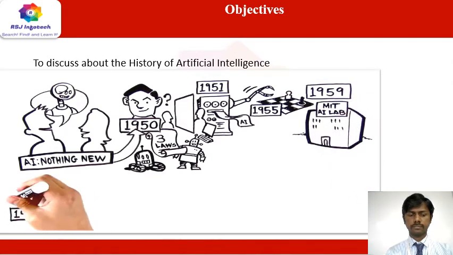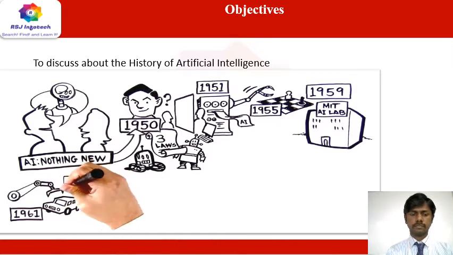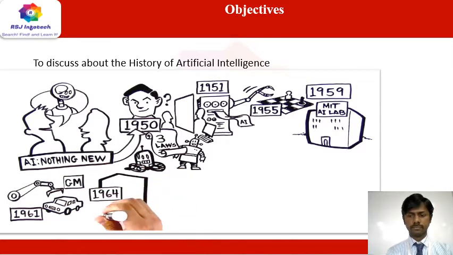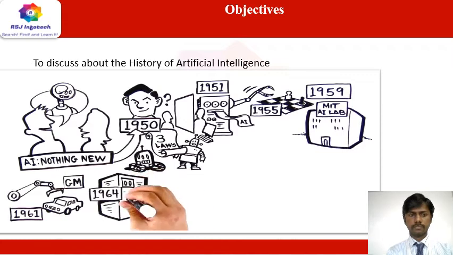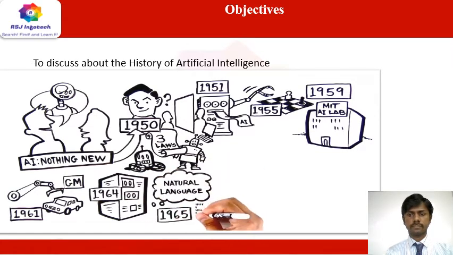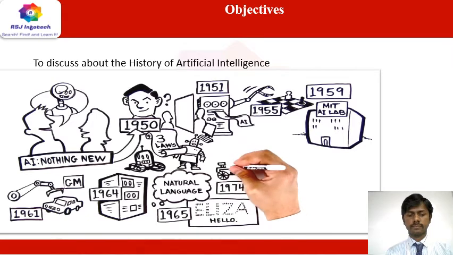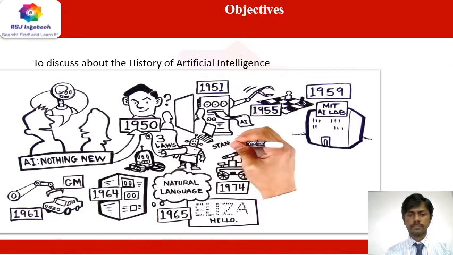In 1961, the first robot is introduced into GM's assembly line. 1964 saw the first demo of an AI program which understands natural language. In 1965, the first chatbot, Eliza, was invented. In 1974, the first autonomous vehicle is created at Stanford AI Lab.